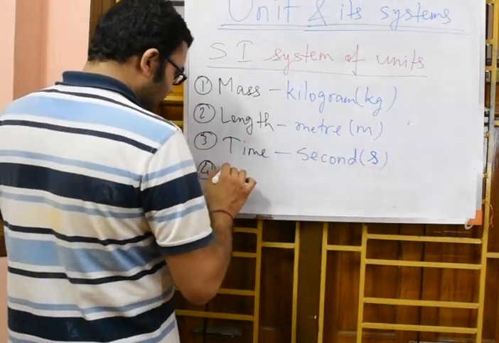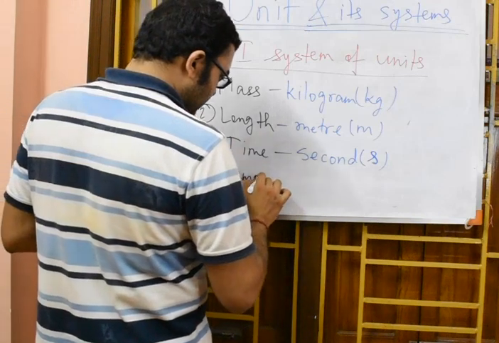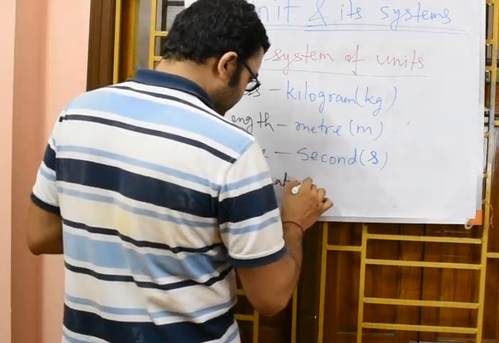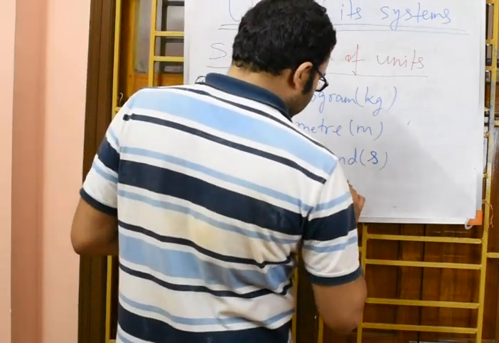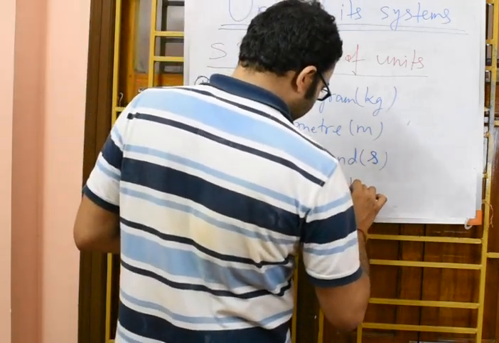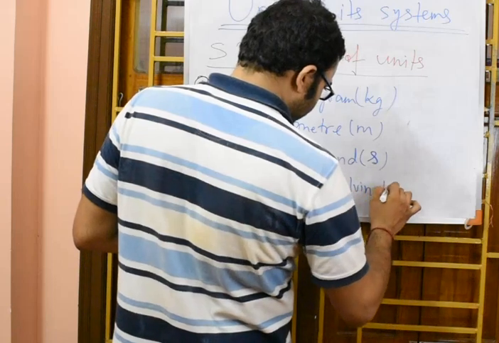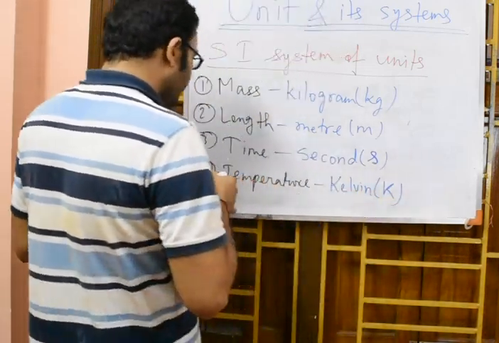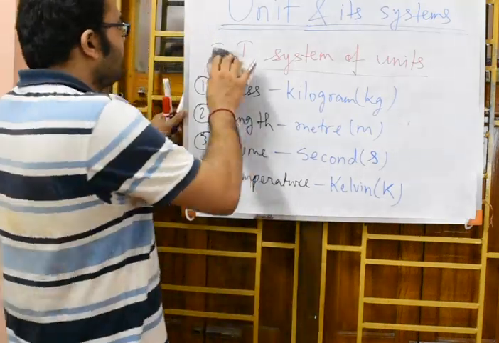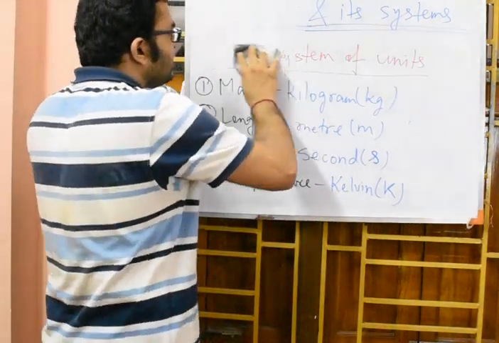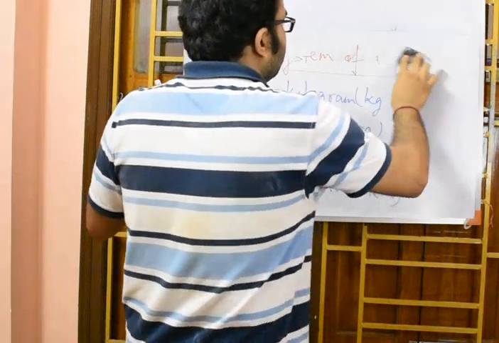Fourth is temperature. Temperature is Kelvin, capital K. Okay, capital K. What is the fifth one?